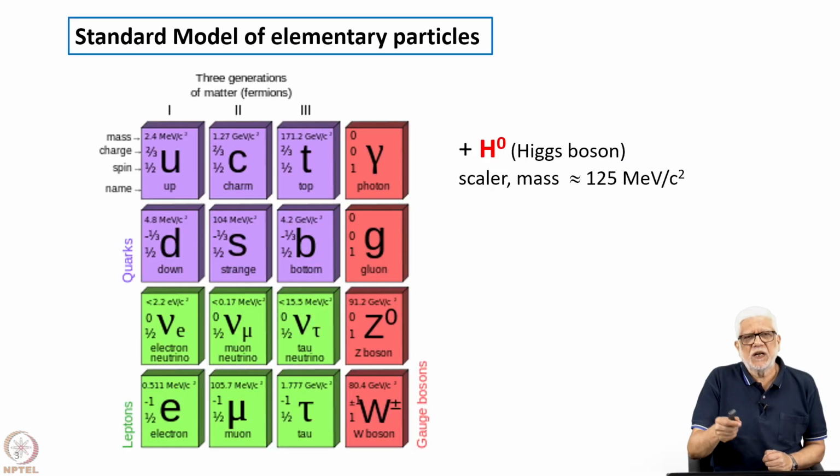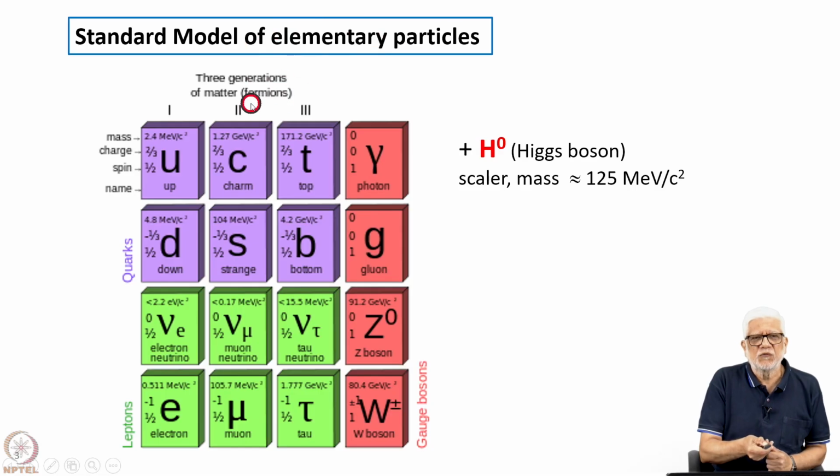So, I am jumping the gun a bit, but just to show you where these quarks fit in, you have the standard model of elementary particles, which came about in the mid 70s after the electroweak interaction was formally accepted in the particle physics community, and so was QCD, quantum chromodynamics, as the theory for strong interactions.